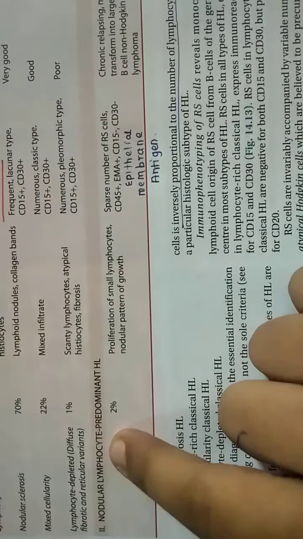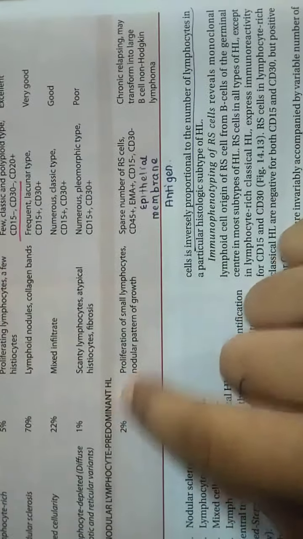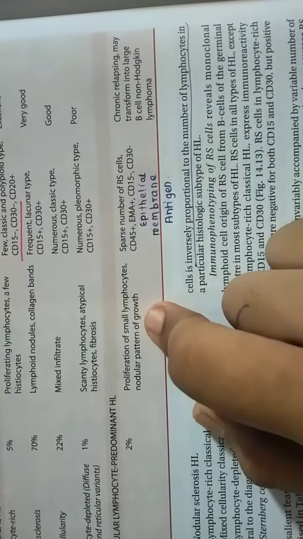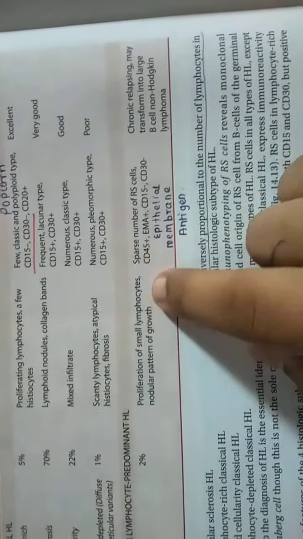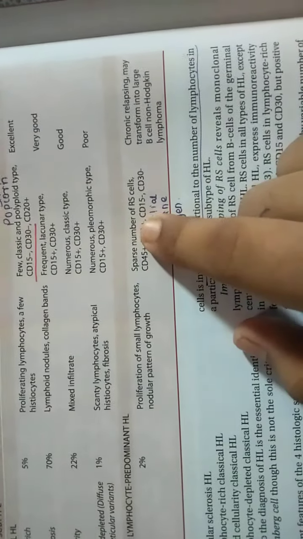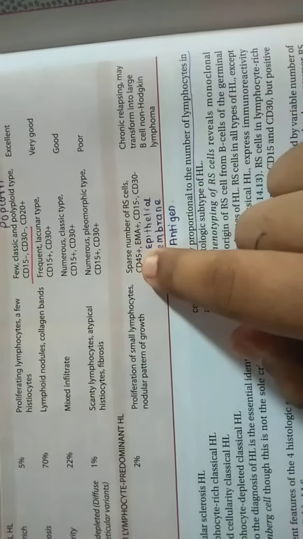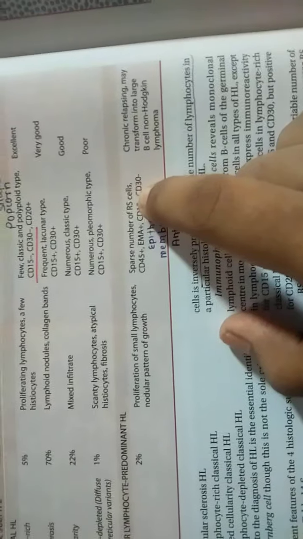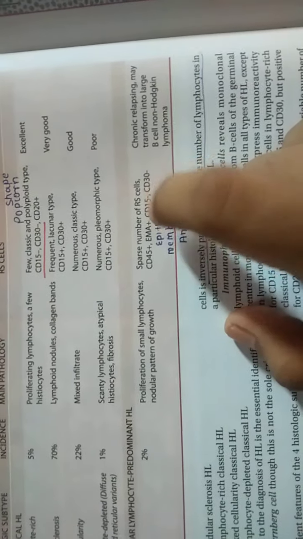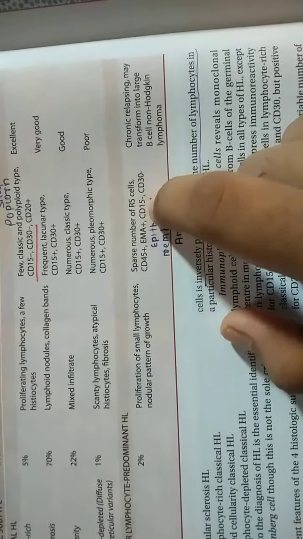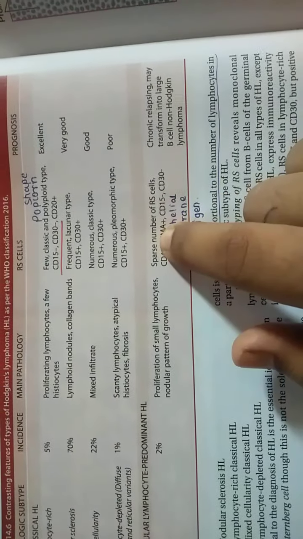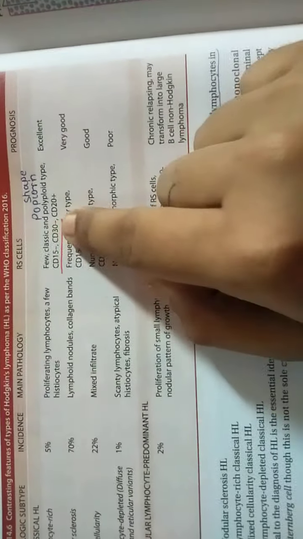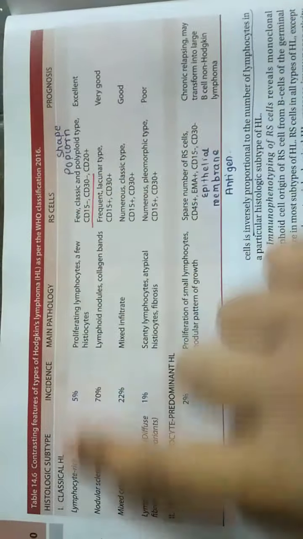In nodular lymphocyte predominant Hodgkin's lymphoma, there is proliferation of small lymphocytes and a nodular pattern of growth. It is CD45 positive and epithelial membrane antigen positive, but it shows a negative test for CD15 and CD30, which is also the case in the lymphocyte-rich type.